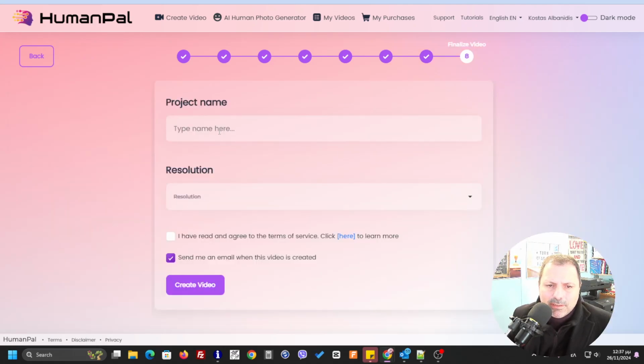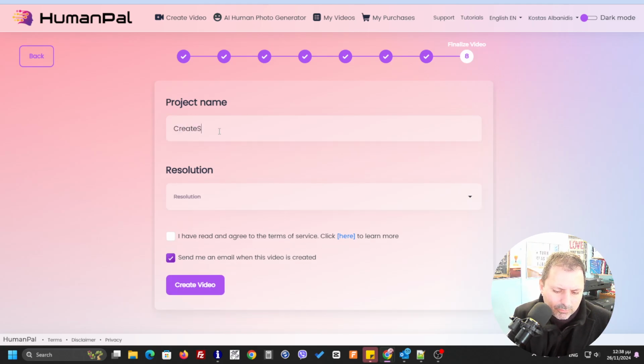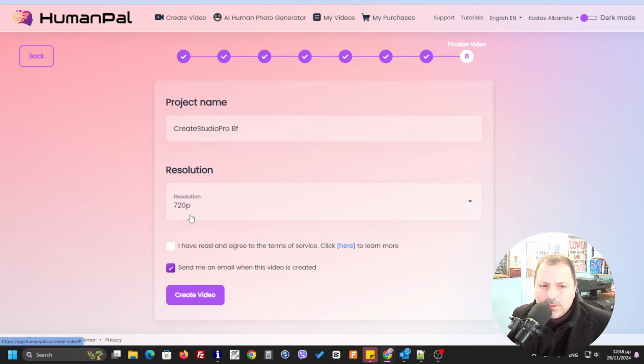I click next. I click here create, name it Studio Pro BF, and I'm going to select the resolution 720p.